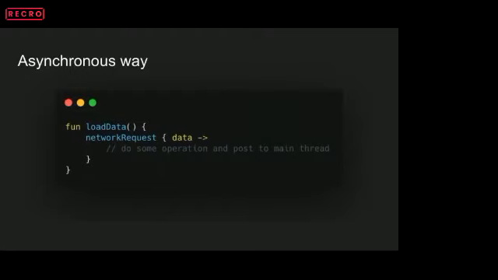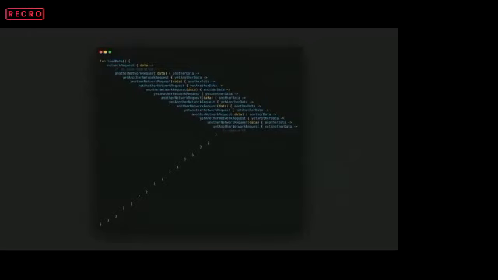But what if we have a situation like this, right? We get a network callback. Using that result, we have to again call a separate API call, and so on and so on. Well, this looks pretty neat, right?